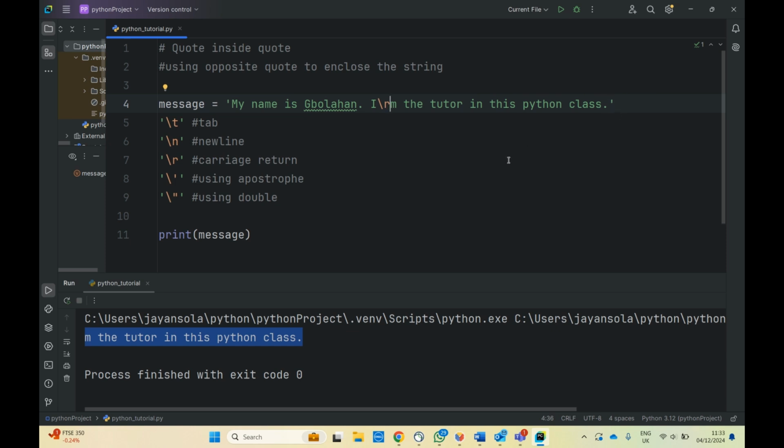So this is how we use backslash to introduce quote, apostrophe, double quotes, carriage return, new line, and tab. So let me just remove this r and put apostrophe for it to make sense. So now it is printing my name is Bolan, I am the tutor in this Python class.